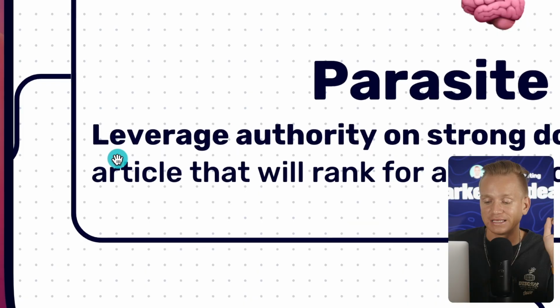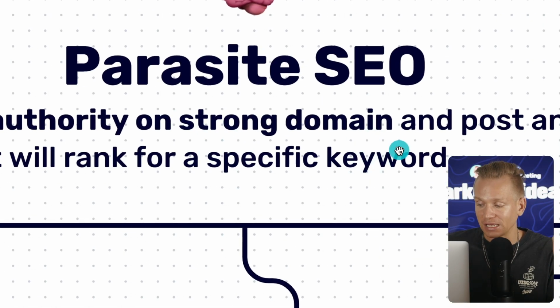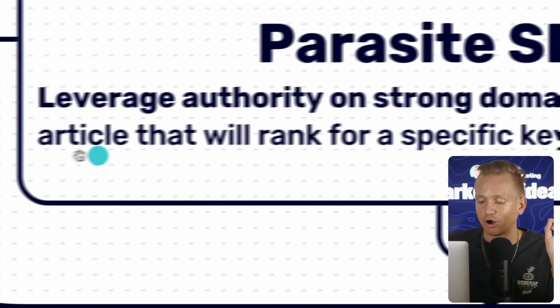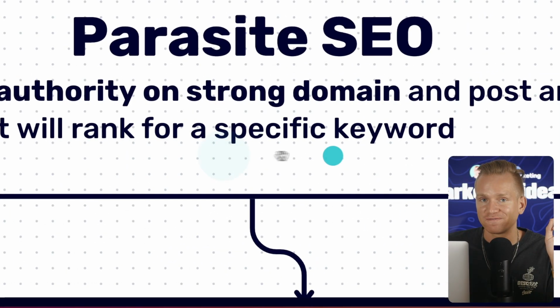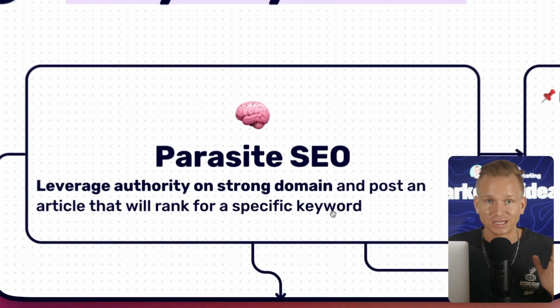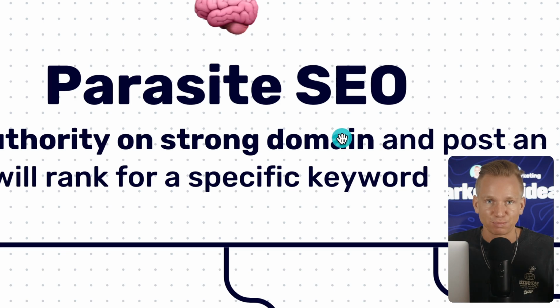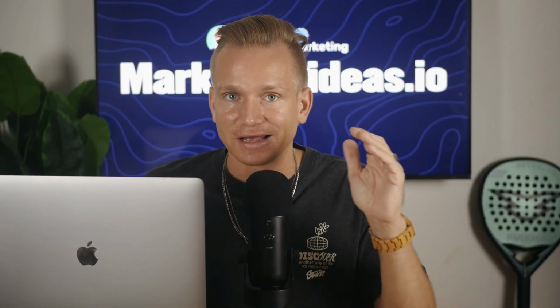So what I'm talking about here is parasite SEO. What it means is basically leveraging authority on strong domains and posting an article that is going to rank for specific keywords. So I'll explain step by step how exactly you can set this up, and don't worry if you don't have a strong domain, I will explain how you go about doing that. And actually, even if you know what parasite SEO is, I'm going to tell you some really advanced tactics here, how you can take it to the next level as well.